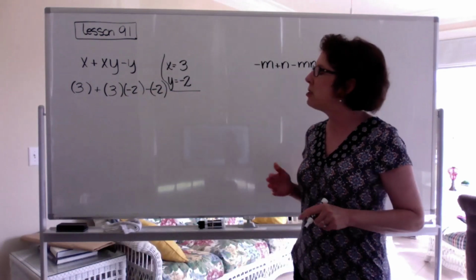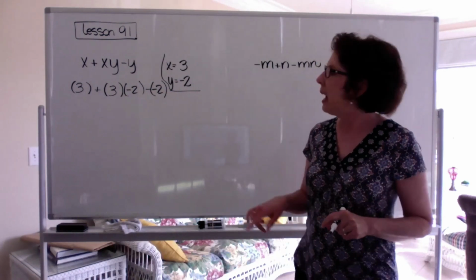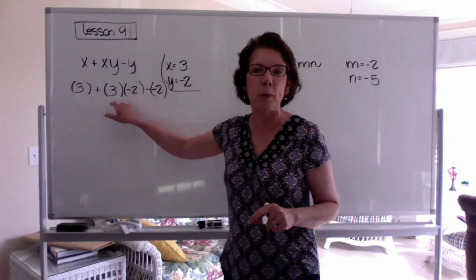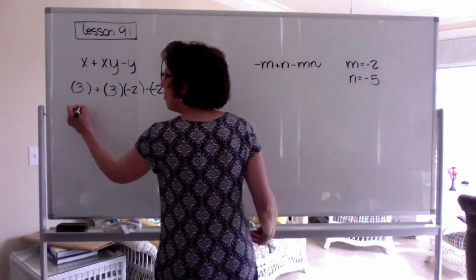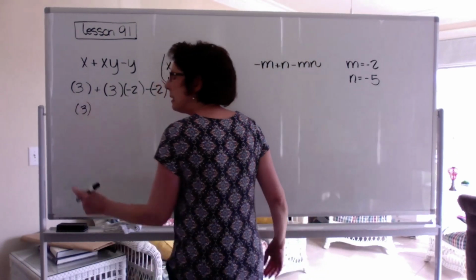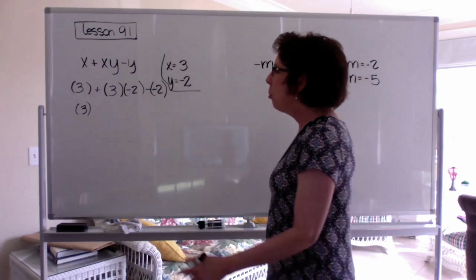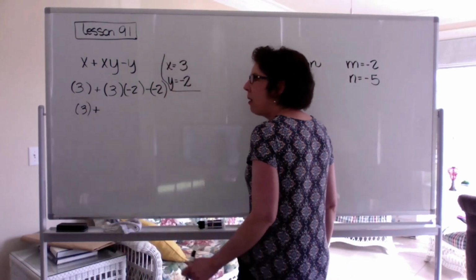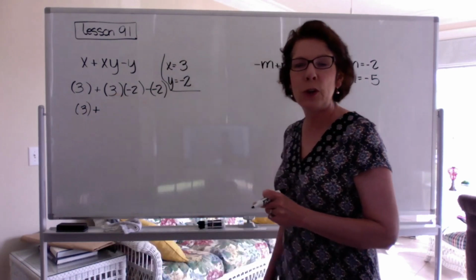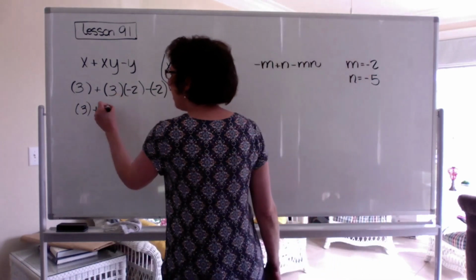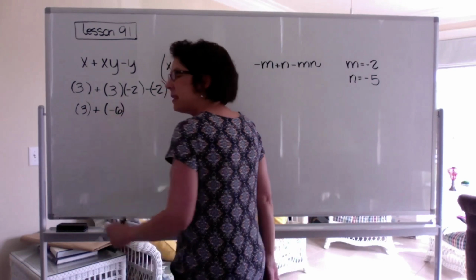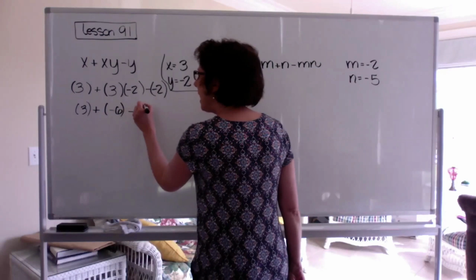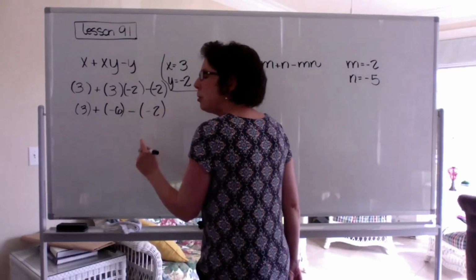Now, let's use our order of operations. The first thing we're going to do is multiply. And I see these two numbers right next to each other with parentheses indicating multiplication. So we copy down the first 3 and just let it stay the same. We're going to keep our plus sign here for now. We're not adding or subtracting right now. But 3 times negative 2, a positive times a negative, is a negative 6. Now I have a minus, and then I have a minus 2.